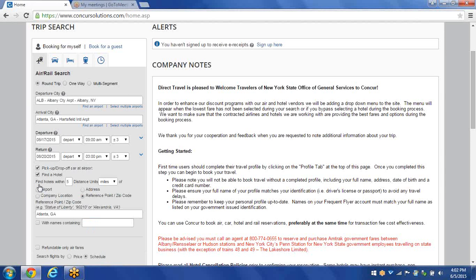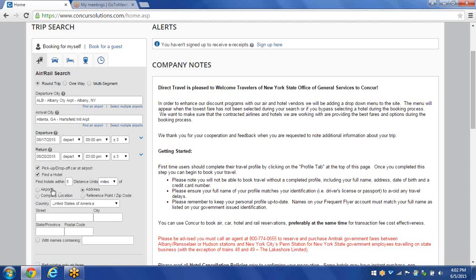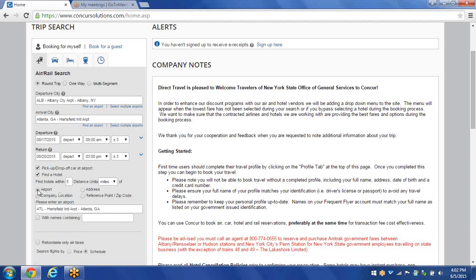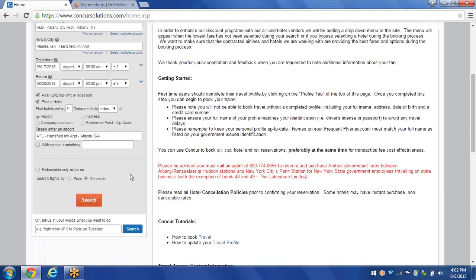Right now, it's already defaulted to find hotels within a 5-mile radius, in this case, of the center of the city of Atlanta, Georgia. I can make the 5 as low as 1 or as high as 99. For this demonstration, we're going to keep it at 5. And then for where to start looking from, it's already, like I said, defaulted to Atlanta, Georgia. I can even change this to make it a specific address or even the airport where I'm flying into. And for this demonstration, we're going to keep on the airport where I'm flying into.